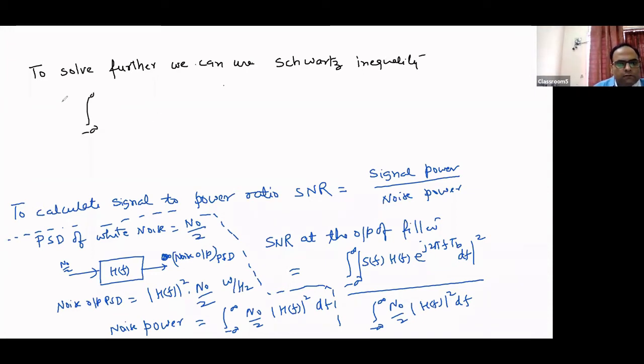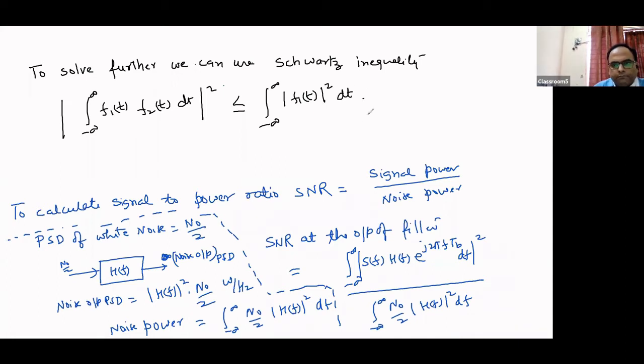That integration from minus infinity to infinity of f1(t) f2(t) dt, squared, is always less than or equal to the integral from minus infinity to infinity of mod of f1(t) squared dt, times the integral from minus infinity to infinity of mod of f2(t) squared dt, right?